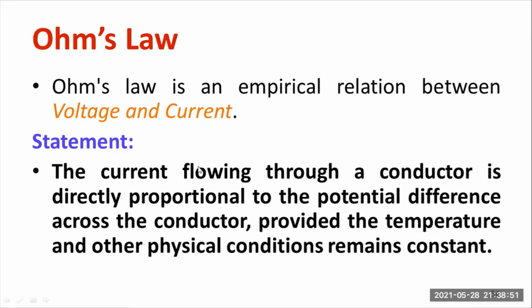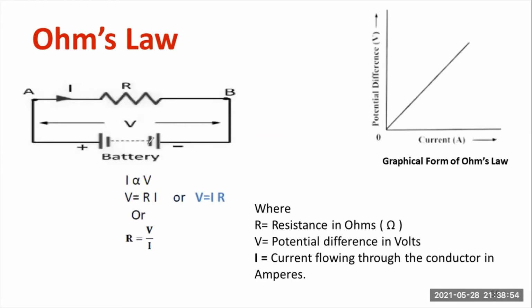Let us explain Ohm's law mathematically. Let us consider a simple DC electric circuit. We have the source, a battery, and we have a resistor. This resistor will act as a load. Whenever we apply a battery, definitely there will be a current flow. I is the current flowing through the circuit. AB is a two terminal, and we are applying the potential across AB. So whenever we apply Ohm's law, we can write mathematically that the current flowing through the entire circuit, I, is directly proportional to V. Or else I can write that the voltage is directly proportional to current. Both ways I can write it; it is a common thing.